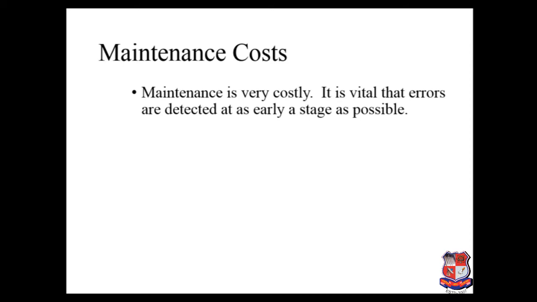It is vital that errors are detected as early as possible. Suppose you find any kind of error during the maintenance, so you can easily solve it. Suppose you require any kind of change in a restriction, as I discussed with the salary. Suppose first of all, when the company purchased the product, they decided that the maximum salary of any employee is 2 lakh. Now they need to change it from 2 to 2.5 lakh. So at that time you require that kind of maintenance.